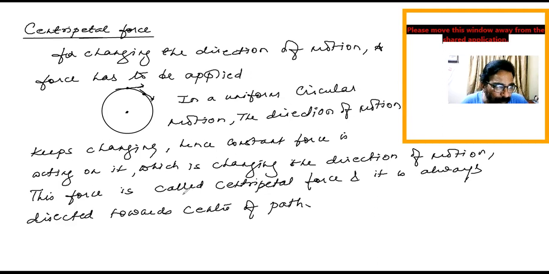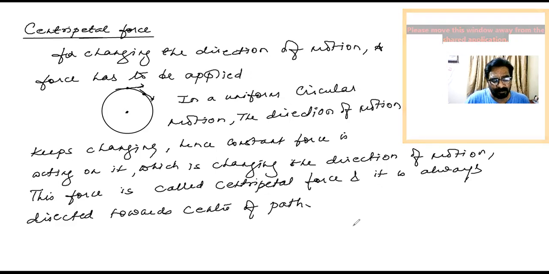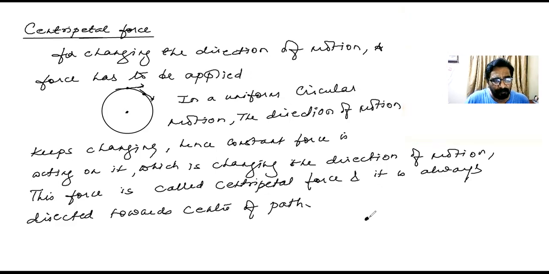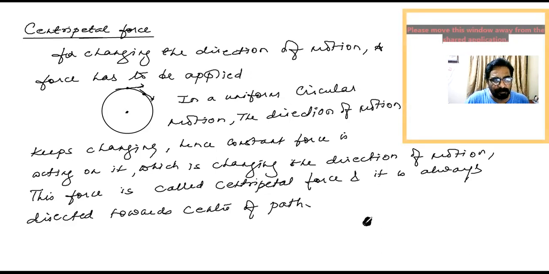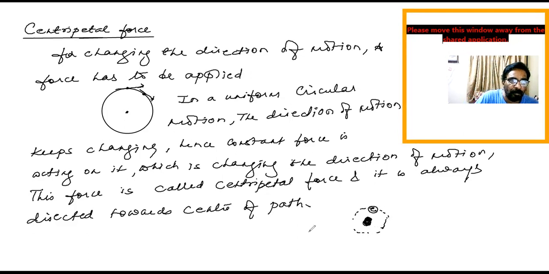Now let's go one step ahead with examples to see how this centripetal force comes. Please have a look here. Somewhere in an atom, there is a centrally placed nucleus and the electrons revolve around it in orbits. This electron has a uniform circular motion, so a centripetal force is acting.